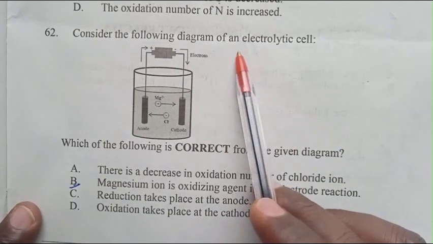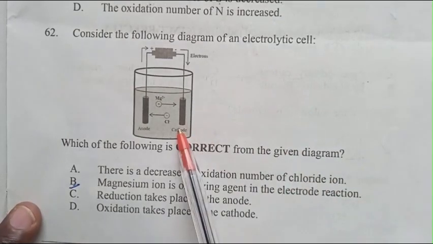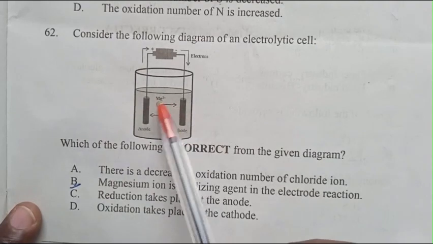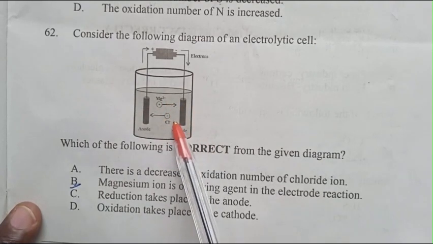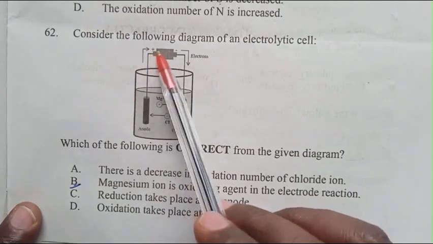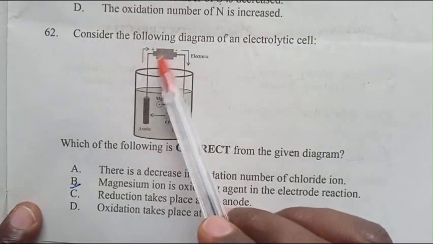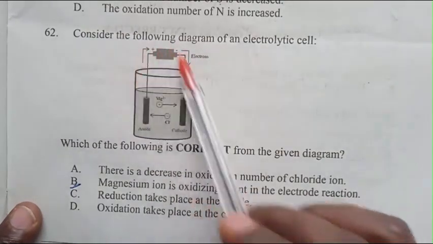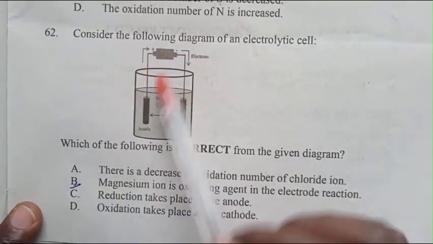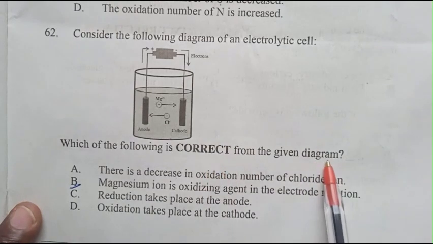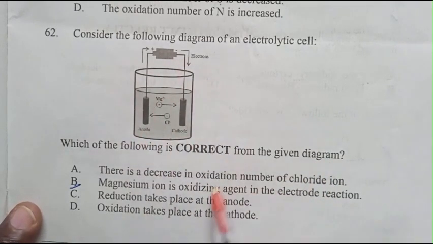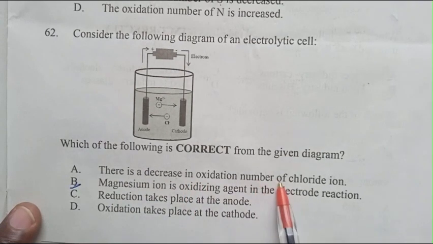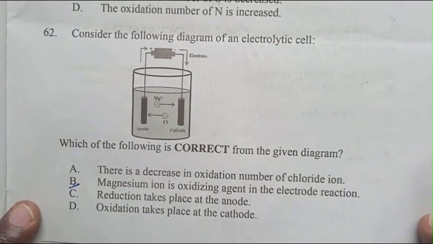Question number 62. Consider the following diagram of an electrolytic cell. This is anode, this is cathode, this is magnesium 2 plus and Cl minus. The anode is plus and the cathode is minus. The electron flows conventionally from plus to minus. Which is correct for the given diagram of electrolytic cell? A. There is a decrease in oxidation number of chloride ion.